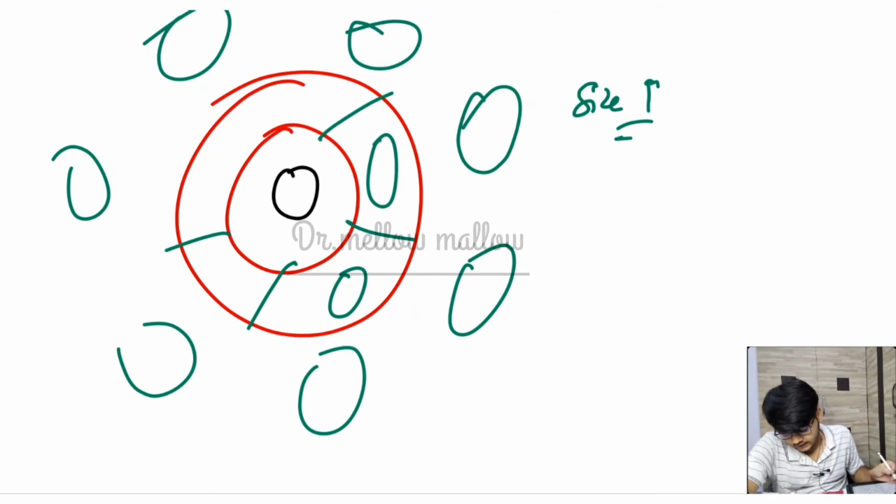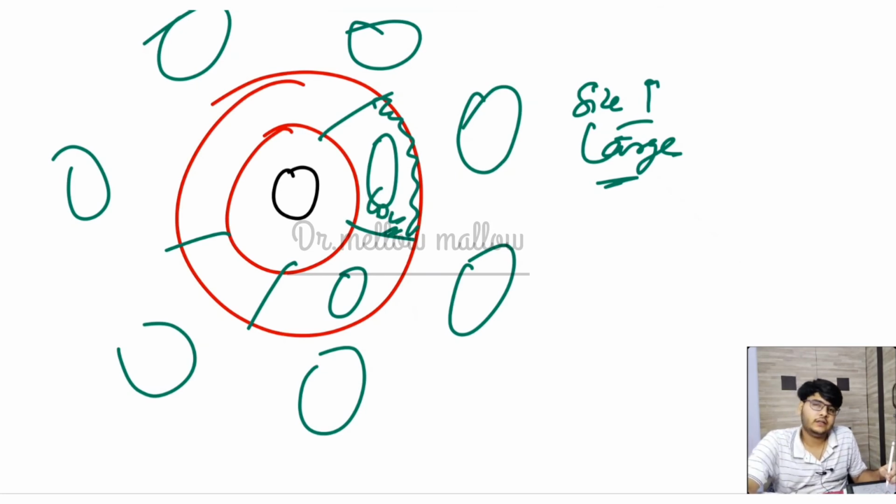Another thing is that it is very large and thick walled. It is thick walled because when CO2 is transported inside the chloroplast of the bundle sheath cells, there may be a chance that the CO2 will diffuse out again.